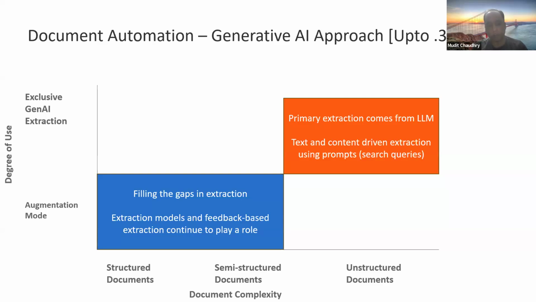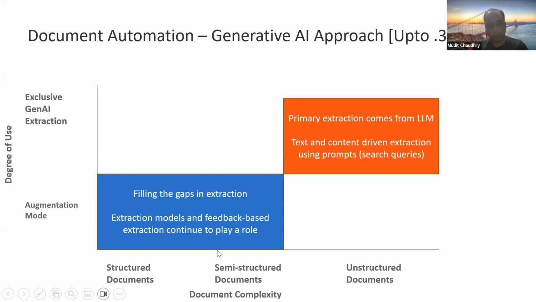And then, of course, for semi-structured and structured documents, generative AI plays a role where we primarily use it for an augmentation, as we call it, an augmentation mode. So the primary extraction happens through our models, and then wherever we find there are gaps or a better extraction available from generative AI, we have capabilities to fill in that gap. And of course, our extraction models can learn from the feedback that you give. If you also want to use feedback to play a role, that's also on the table, and that really works well, especially for semi-structured and structured documents, like invoices and purchase orders.